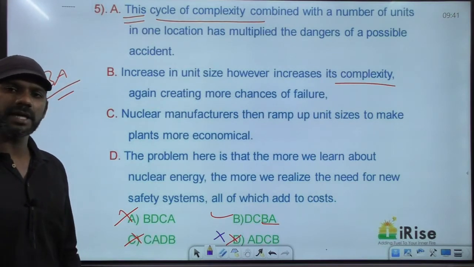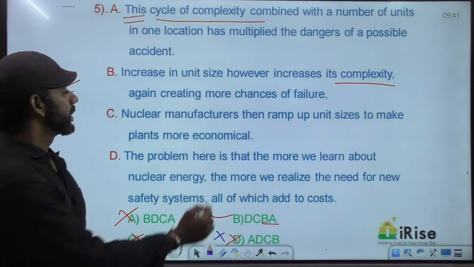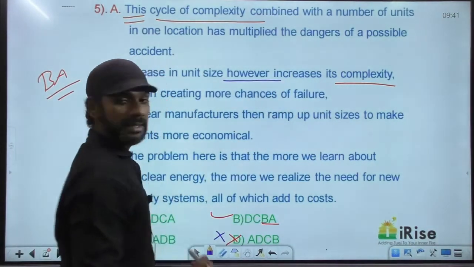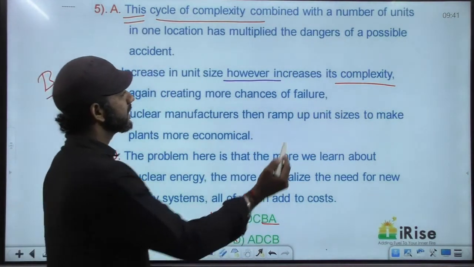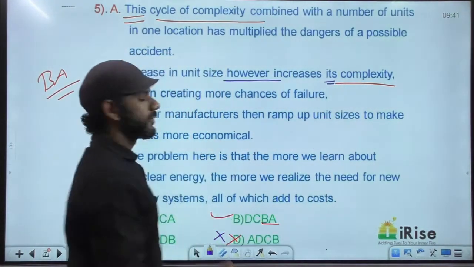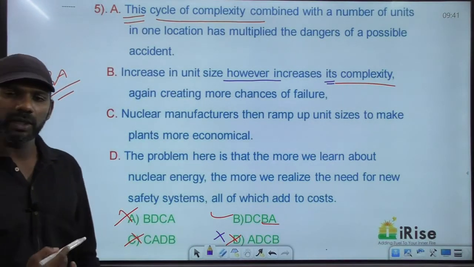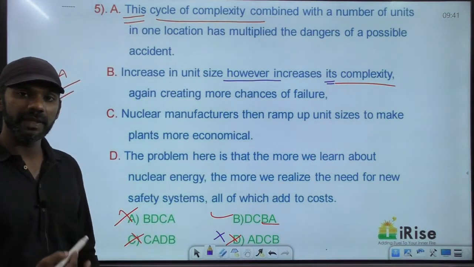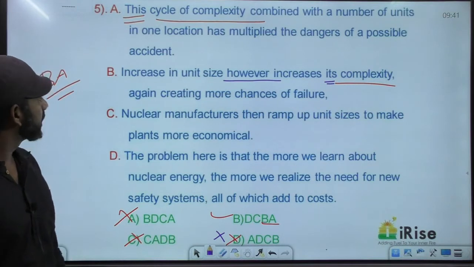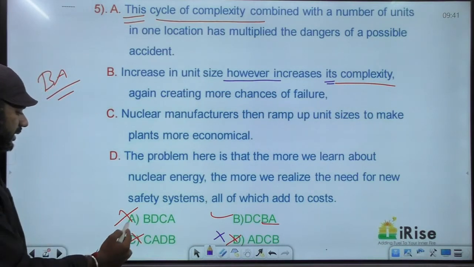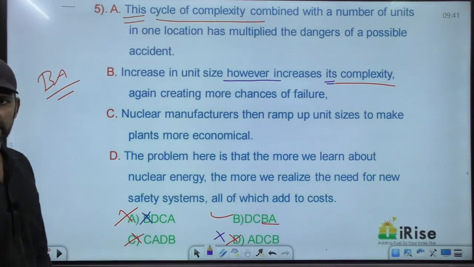Can the paragraph start with B? No, because however is a contrast indicator. Its is a pronoun. So we have a contrast indicator here and a pronoun here. So immediately before the sentence, there must be another sentence. The paragraph cannot start with B. Based on that, option A is eliminated.